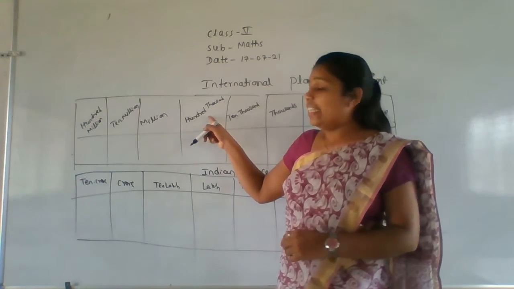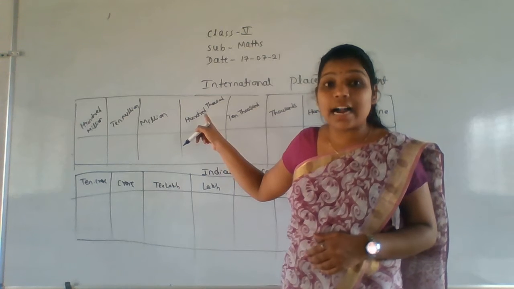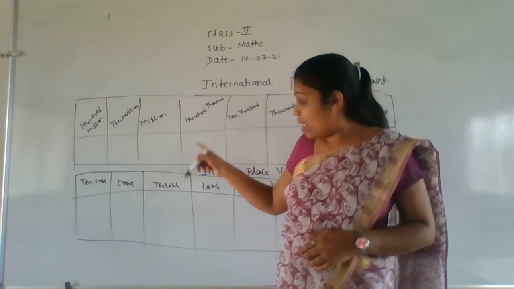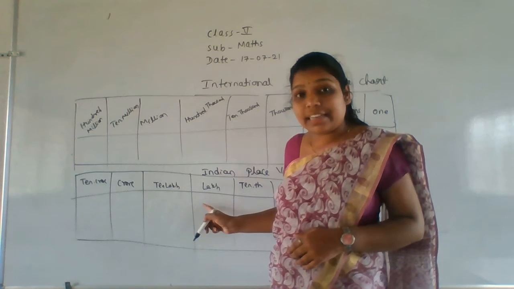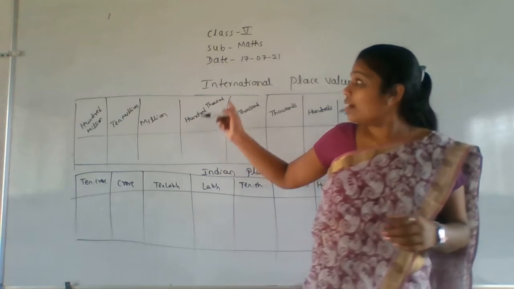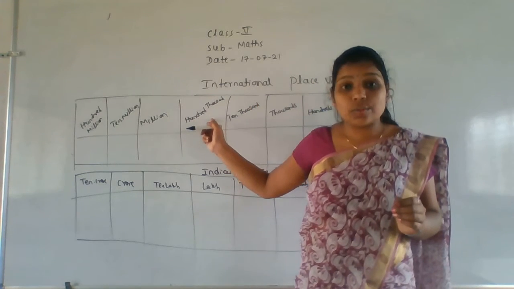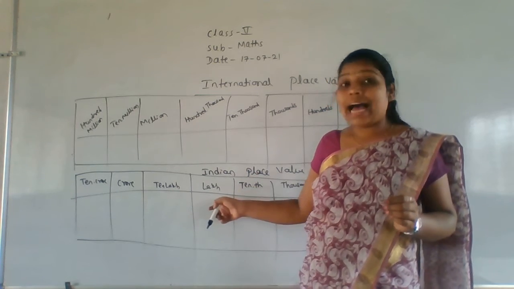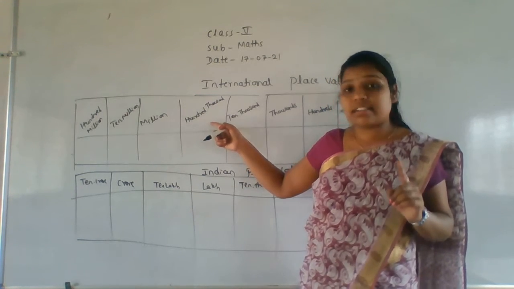Next one. But in international we have the 100,000 here, right? But in the Indian system we have a lakh. The place value here is lakh, but in the international it is 100,000. Then what can we conclude here? 1 lakh is equal to 100,000.